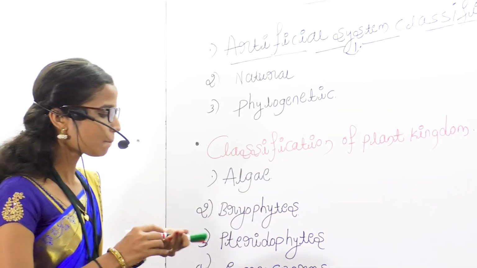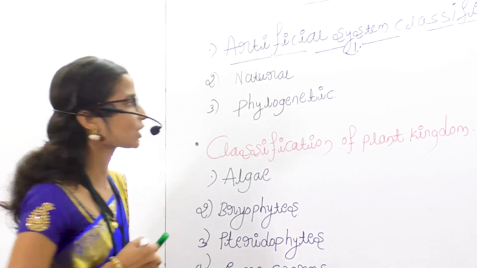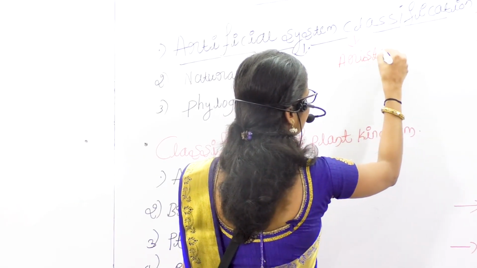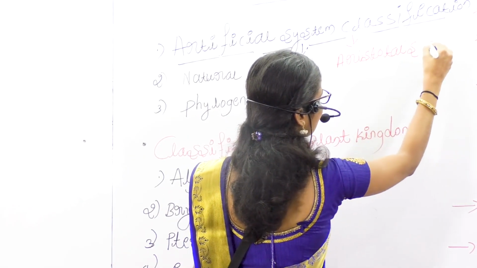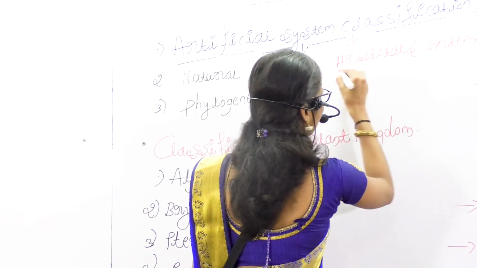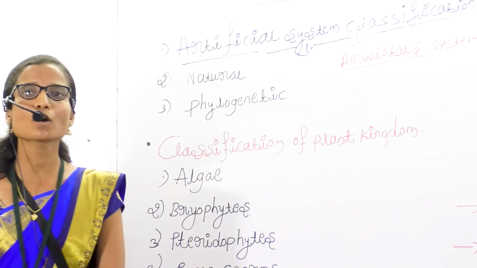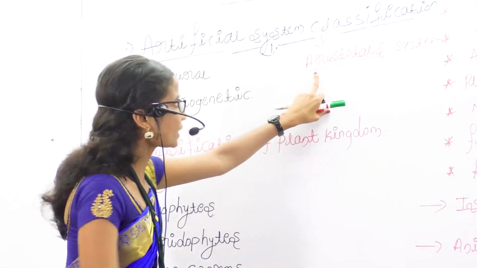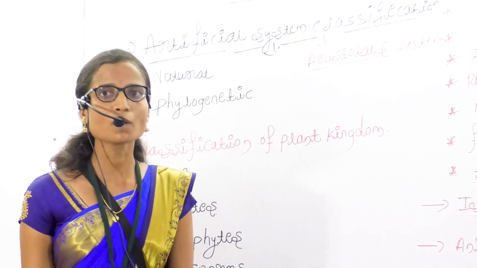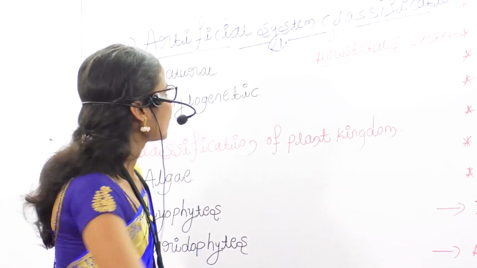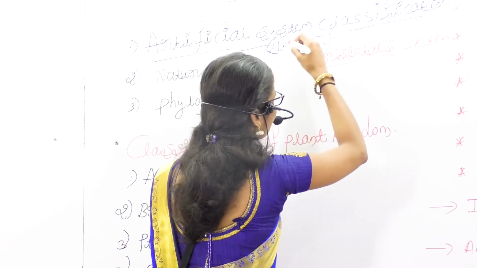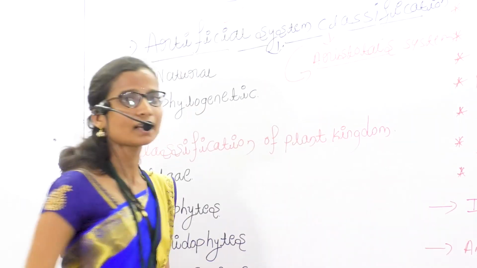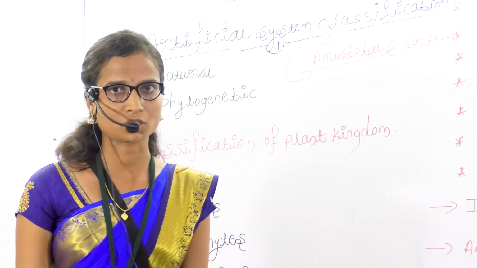Example for this system of classification is Aristotle's system of classification. Aristotle is the name of a scientist. He gave the system of classification, so that is called the artificial system of classification. Understood? The artificial system of classification was introduced by Aristotle.